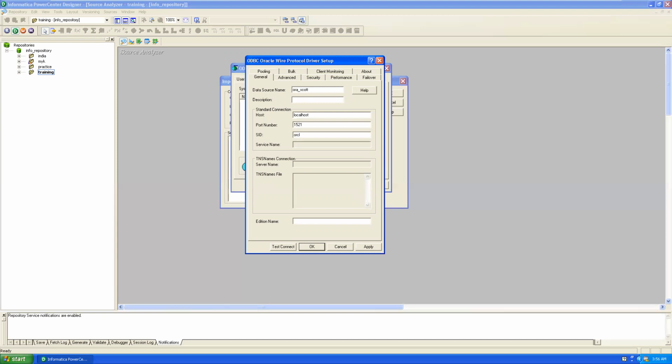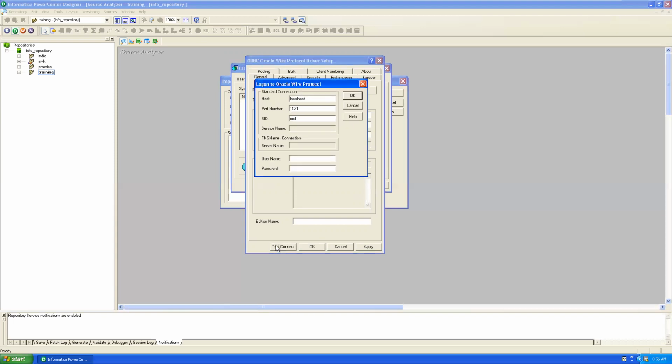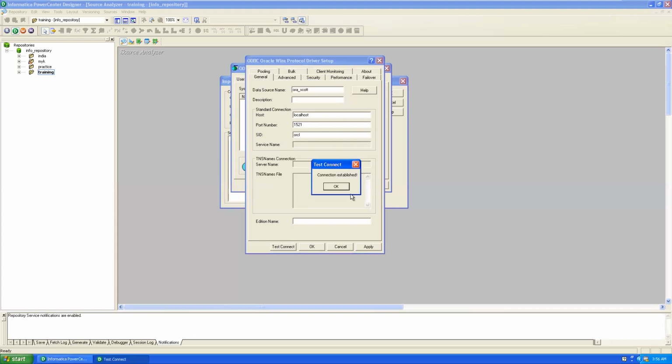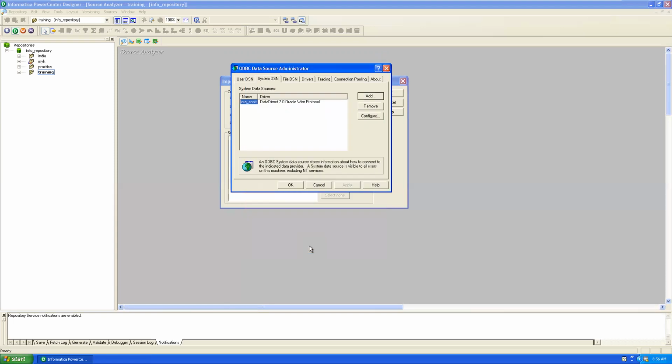Now we are creating our own ODBC data source, right? The new ODBC data source name is user defined, but these details are related to the database. Connection details are related to the database only. Click on Test Connect and provide the username Scott and password Tiger. Click on OK. The connection is established successfully. Click on Apply and click on OK.